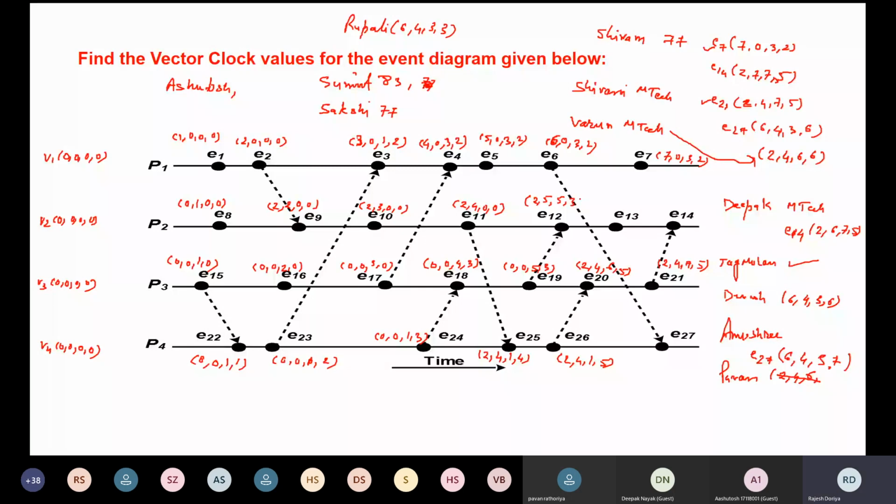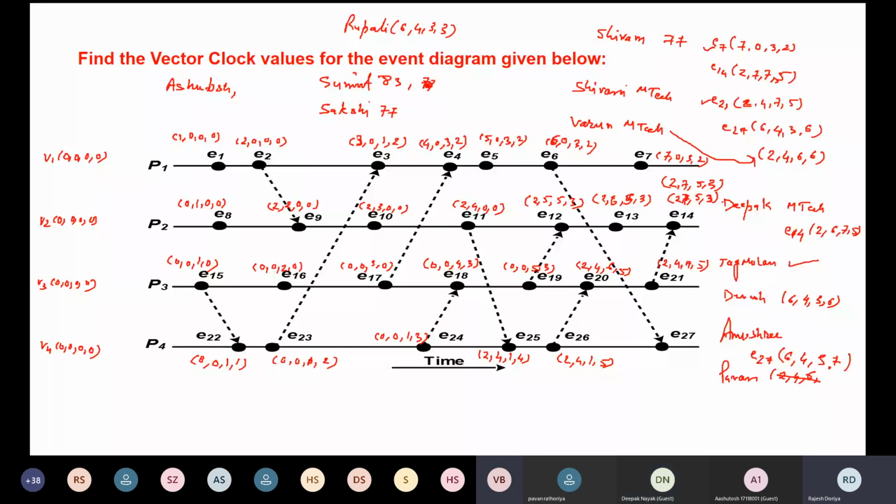And then E13 is 2, 6, 5, 3. And E14 is going to be 2, 7, 5, 3. Right? This is 7. So 2, 7, 5, 3.